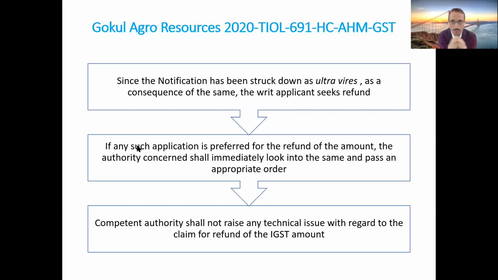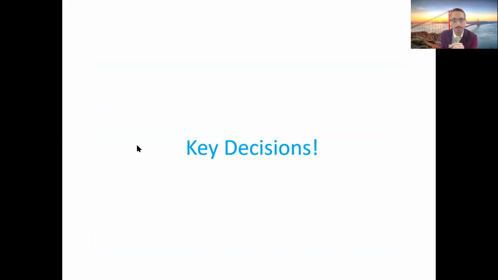Because all of you know that whenever such kind of favorable judgments are delivered, the tax authorities typically try to again deny the credit or deny the refund based on some technical or procedural grounds. And that's where the Gujarat High Court has again come back specifically on that, that the taxpayer should not be denied refund, because the High Court has already specifically held the entry of reverse charge as ultra vires as far as the entry of ocean freight or GST on ocean freight is concerned. So this is an extremely important judgment, friends. In case any one of you is paying GST under reverse charge mechanism, this judgment could be of great help.